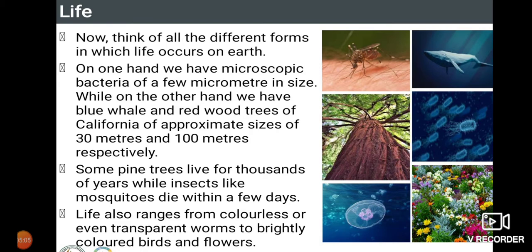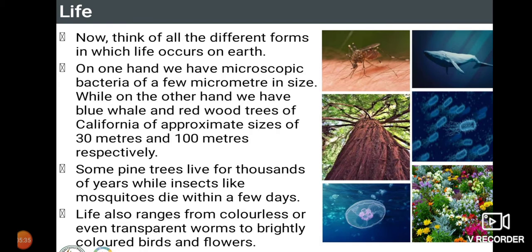Some pine trees live for thousands of years while insects like mosquitoes die within a few days. So their lifespans vary: human beings have a lifespan of nearly 100 years, and a tortoise will be living for nearly 150 years. So the lifespan of some organisms is going to vary from one another. That is why they are saying pine trees live nearly 1,000 years, while mosquitoes die within a few days.